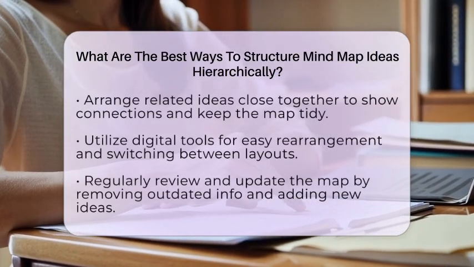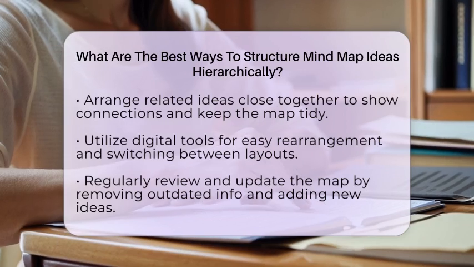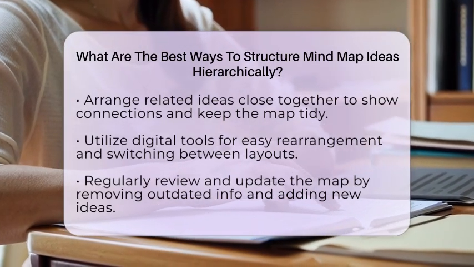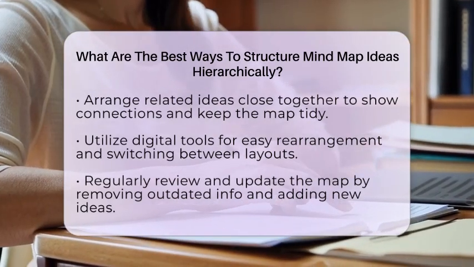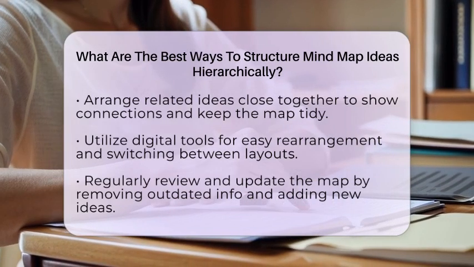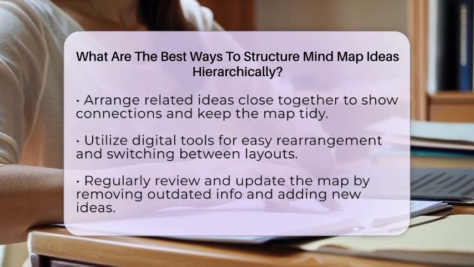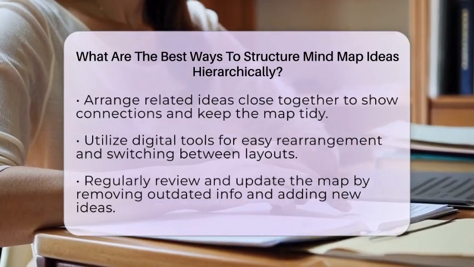Arrange your branches so related ideas stay close together. If two subtopics are similar or connected, put them near each other. This keeps your map tidy and makes relationships clear. Digital tools like mind mapping software let you move things around easily. You can switch from a radial layout with the central idea in the middle to a top-down tree structure, depending on what works best for you.